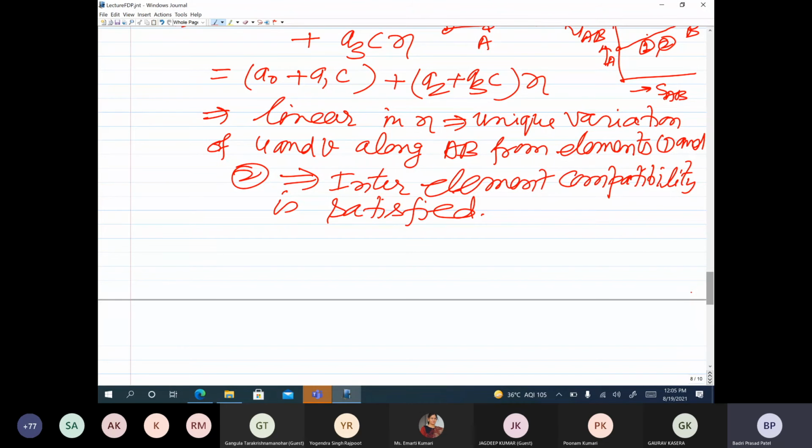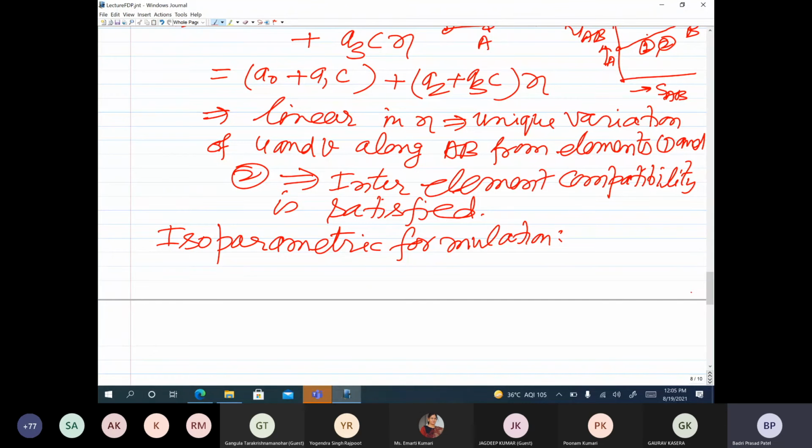Now, because I said I will be talking about isoparametric formulation, let me define what is isoparametric formulation, subparametric formulation, and superparametric formulation. All are formulations in the natural coordinate space. When we do the formulation in the natural coordinate space, we approximate both field variables u and v and physical coordinates x and y in terms of zeta and eta.